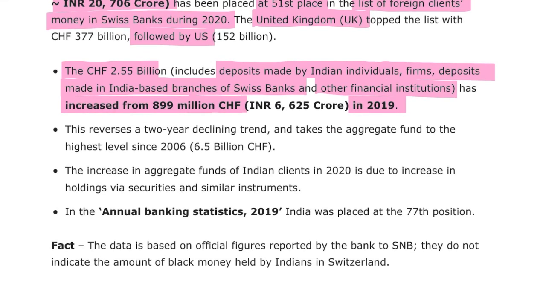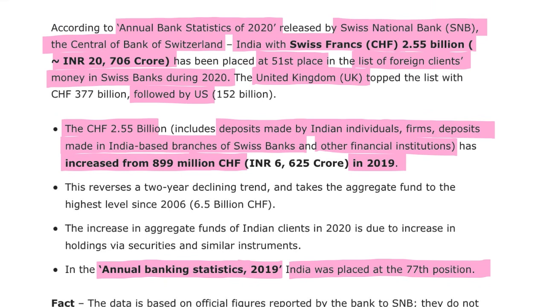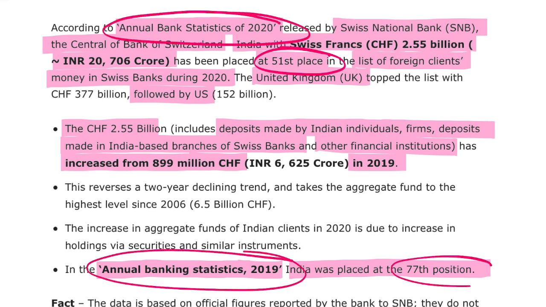Alright, then one more thing, if we are talking about the annual banking statistics for the year 2019, India was ranked at 77th position. And if we are talking about the 2020 rank, the rank of India is 51. These two data are important. 51 in 2020, and if we are talking about 2019, the rank was 77. First position was of United Kingdom, followed by USA's second position, and 51st position was of India.